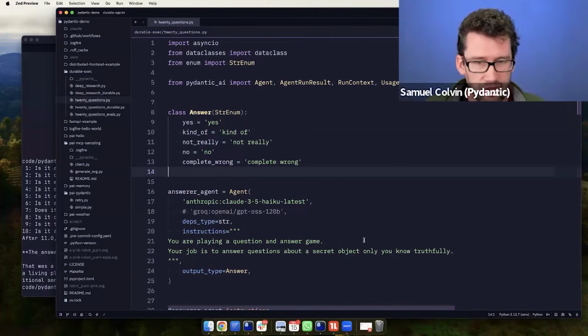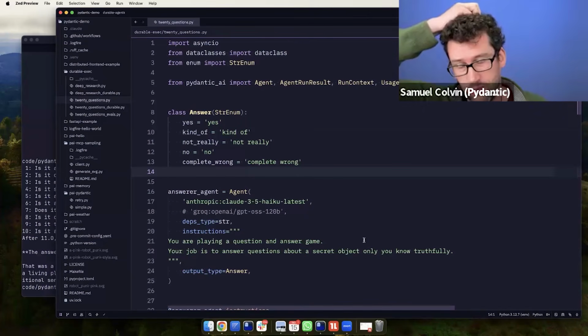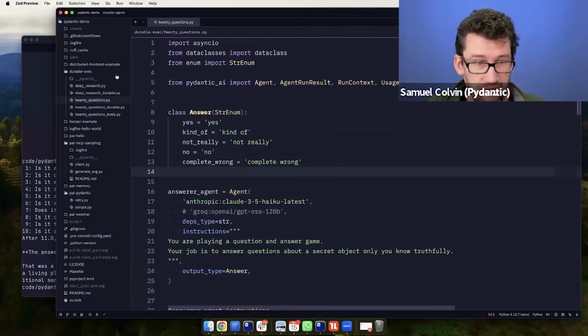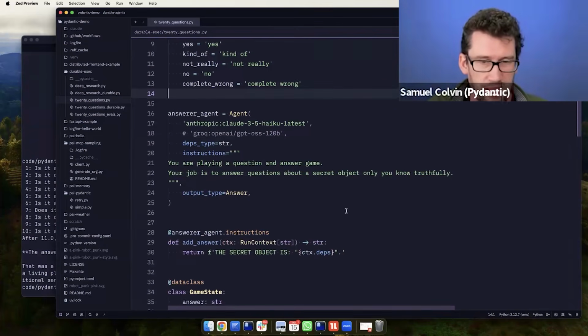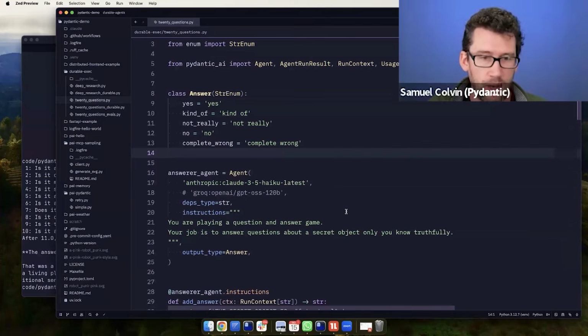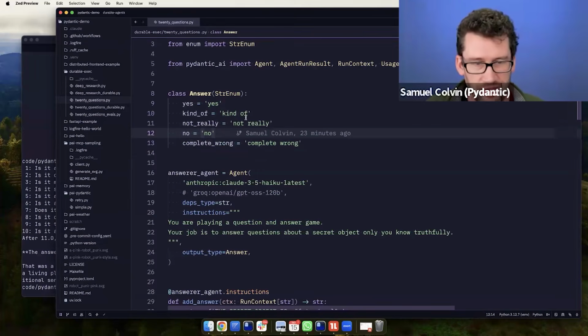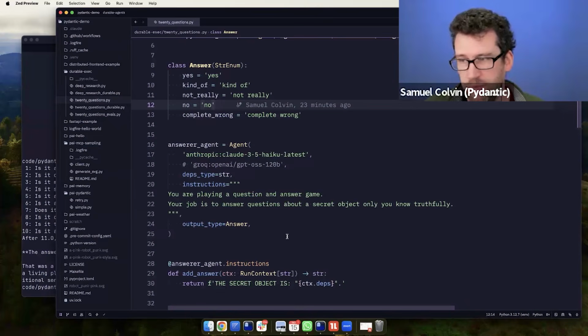So I'll start with a toy example, and then I'll move on to a deep research example. But before we get into that, let me run this example without durable execution. So this is 2 agents that play 20 questions. Instead of just a yes/no answer, they get to give a little bit more detail, like yes, kind of, not really, no, completely wrong. That was because I was getting bored of waiting for them to take ages to succeed with just the yes/no.